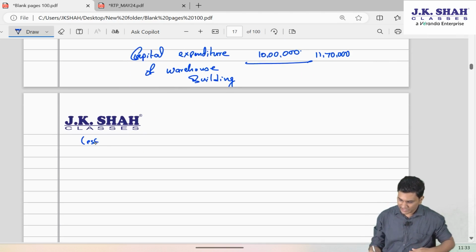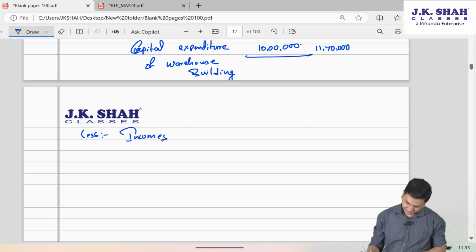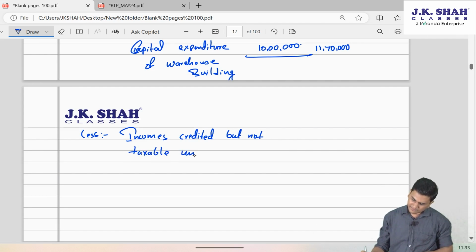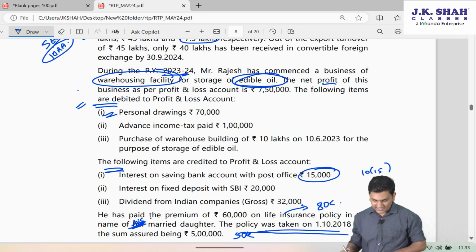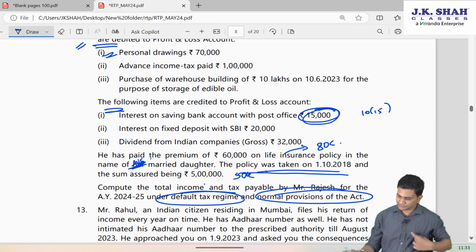and we will subtract incomes credited but not taxable under this head. So if you see, he has credited interest on saving bank account with the post office 15,000.